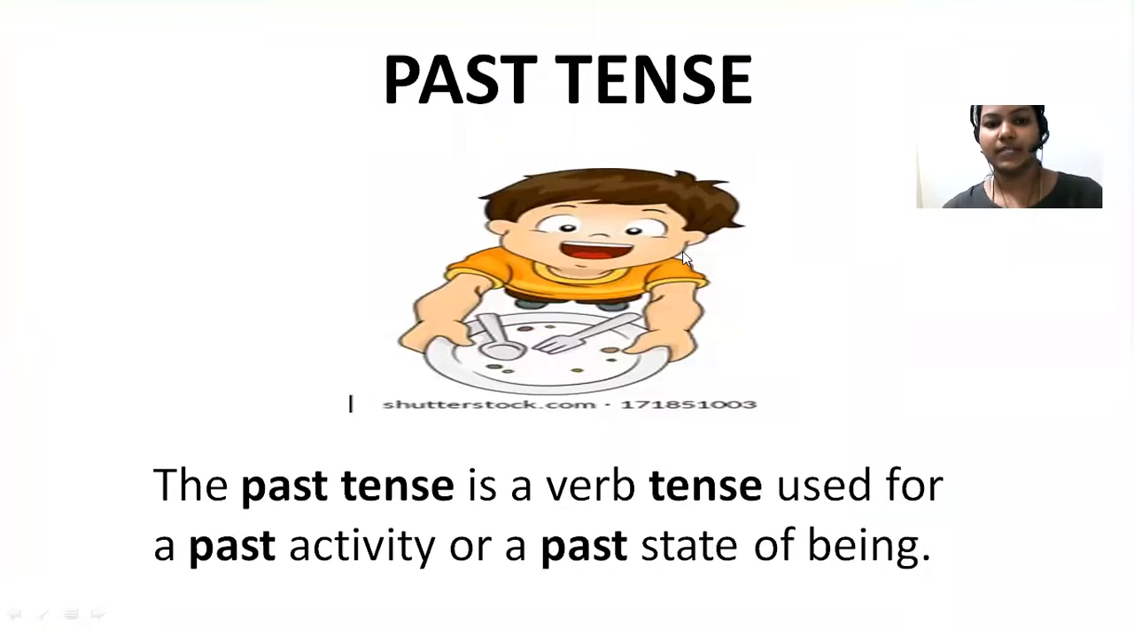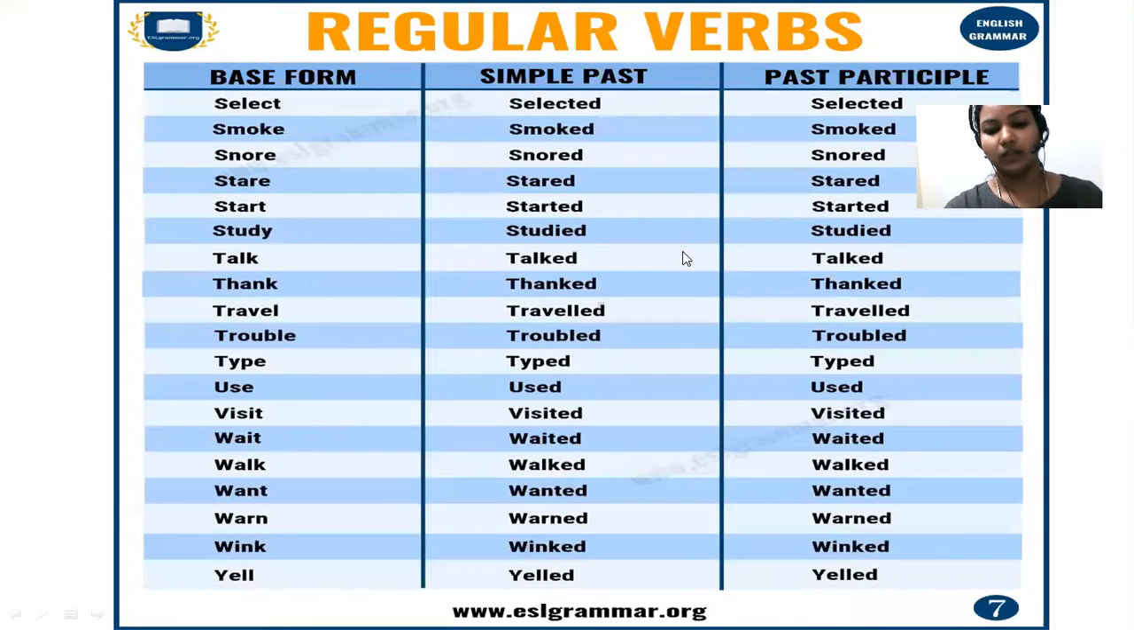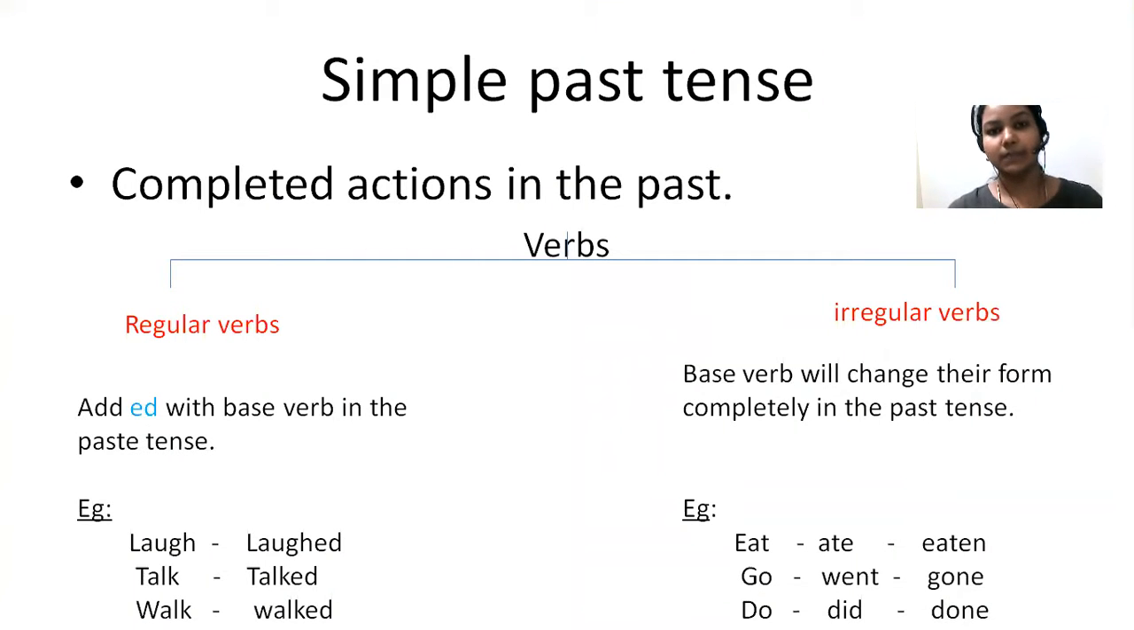Let's start with past tense. Past tense is a verb tense used for past activity or past state of being. So as I told earlier, he already finished eating. Here, past tense means already. If you want to talk about an action which has already happened, that is past tense. And let's see how to write a sentence in past tense.